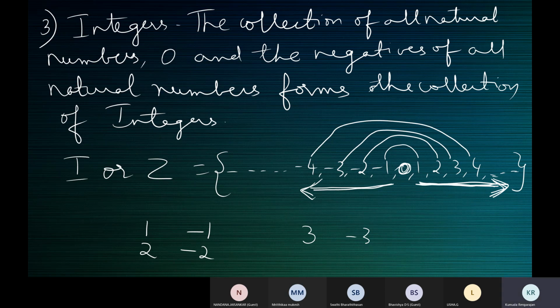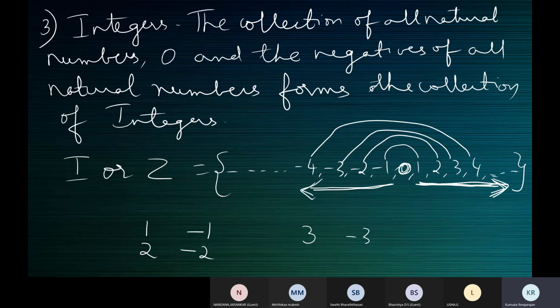You might know what integers are, but how do you express yourself? This is how you express. It's the collection of all natural numbers. Children, am I audible and clear? Yes, ma'am. Clear. All right. So the collection of all natural numbers.